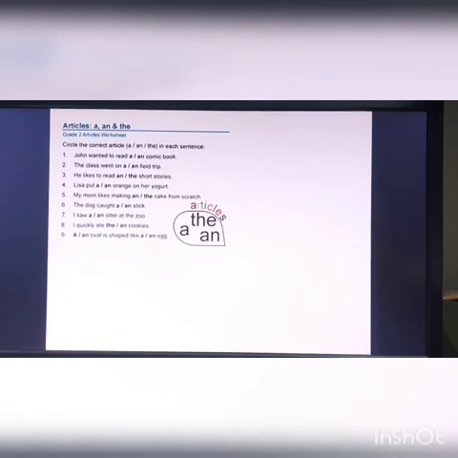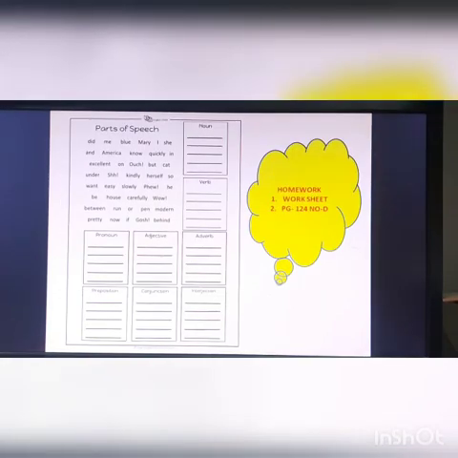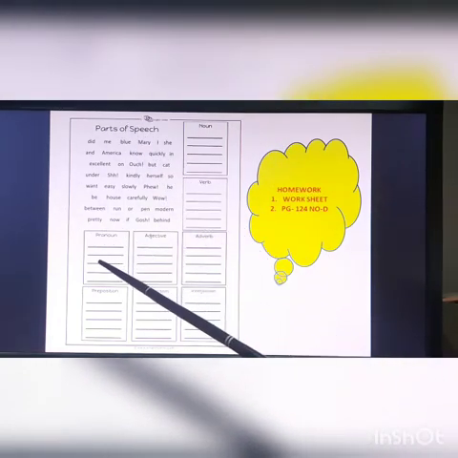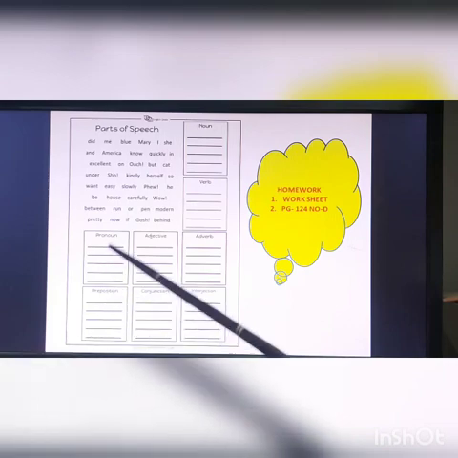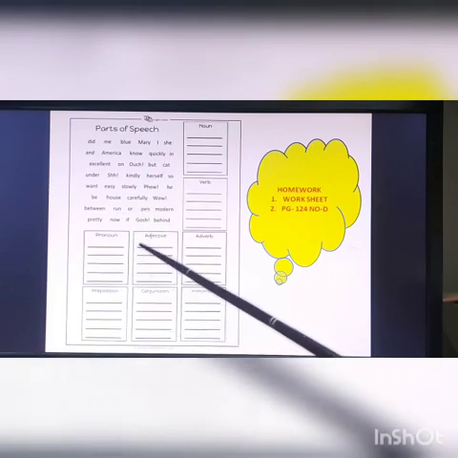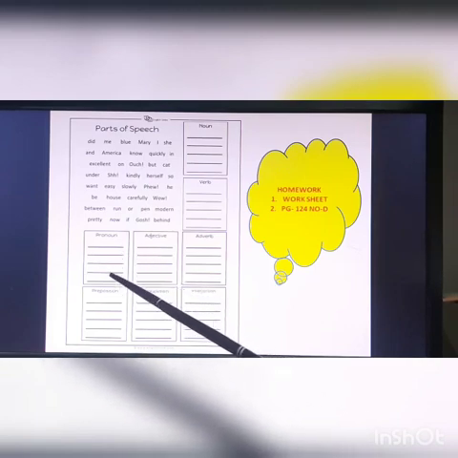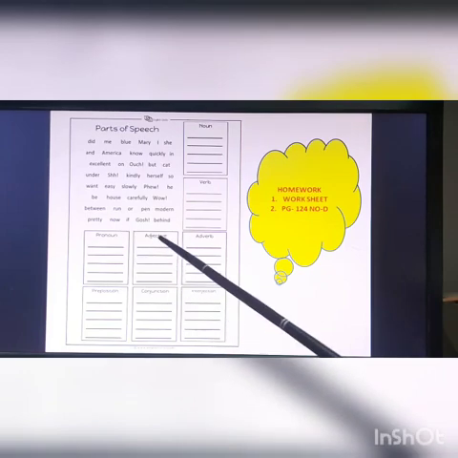So I have a little bit of homework for you today. That is parts of speech, where you can see. Can you see? Is it visible? It is visible, I guess it is. So here are boxes where the individual parts of speech are written, and there are 5 lines where you have to write 5 words which belong to that part of speech.